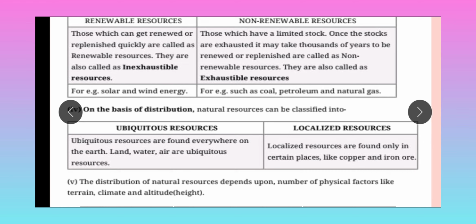Okay, so whatever resources we use and can instantly get again, that is called a renewable resource. In another way, we can renew it. But with non-renewable resources, once we use them and the supply is complete, to get that resource we have to wait for thousands of years. Renewable resource examples are solar and wind energy. Non-renewable examples are coal, petroleum and natural gas. Okay.